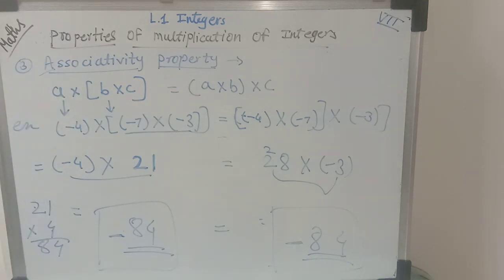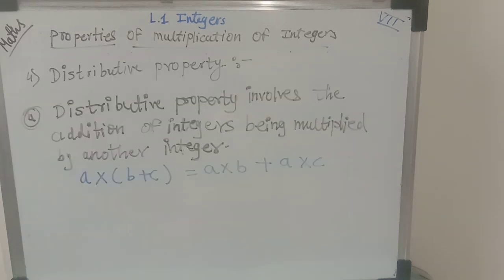In this we have learned the multiplication of 3 or more than 3 integers. So the product of all these 3 or more than 3 integers remains the same in any order. So let's see the fourth property for multiplication of integers, and that is distributive property. Now the fourth property is distributive property.